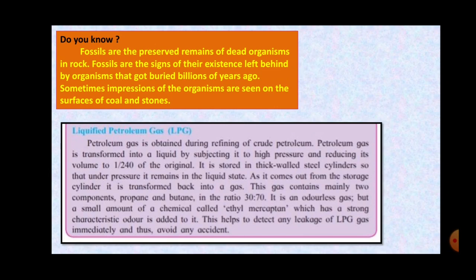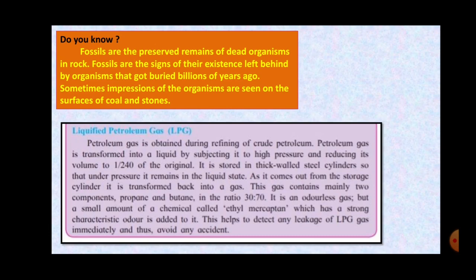Now actually this gas is odorless, LPG, but a small amount of a chemical which is called as ethyl mercaptan is added, because it has a very strong characteristic odor, so that it can be helpful in detecting any leakage of LPG gas, and thus the major accidents can be avoided.